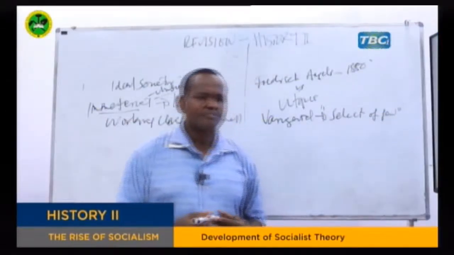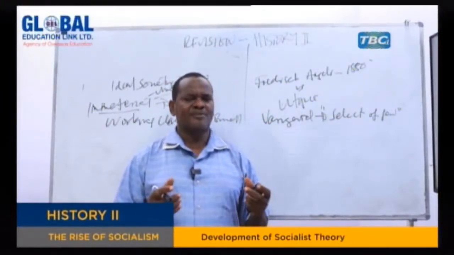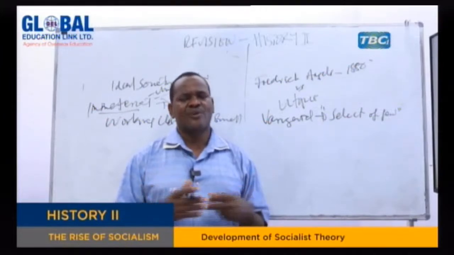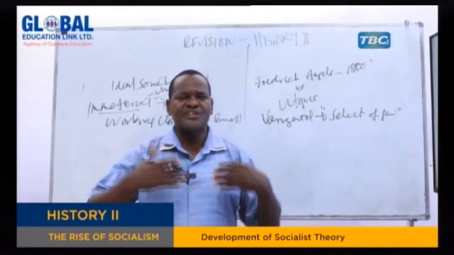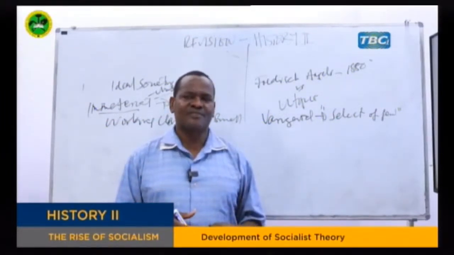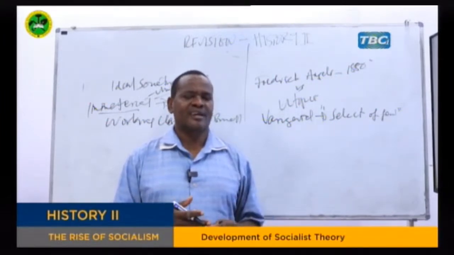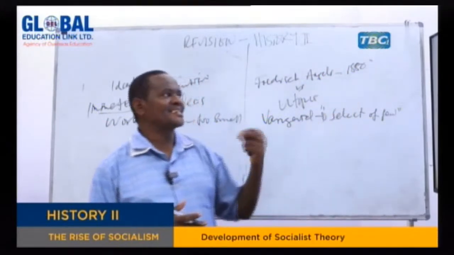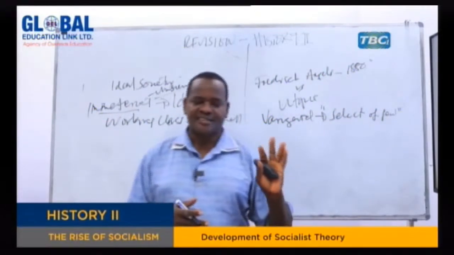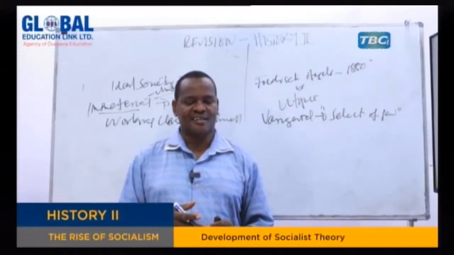My dear students, before utopian socialism, as I said, no one ever believed in the idea of establishing a society where all people are going to be equal, a society where major means of production are shared by all people equally. No one ever thought about that. No one ever believed that a society whereby people are legally equal could be established. But thanks to utopian socialism, it laid down an idea. The only problem is they didn't know the way to attain it, but at least the idea of an ideal society was laid down.